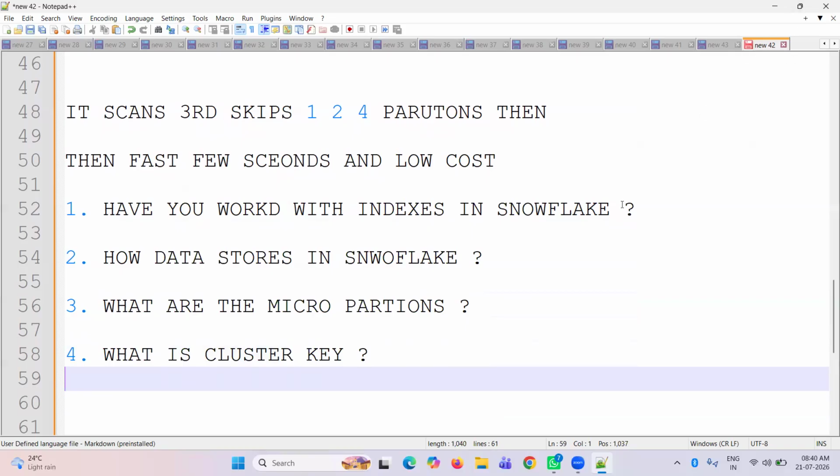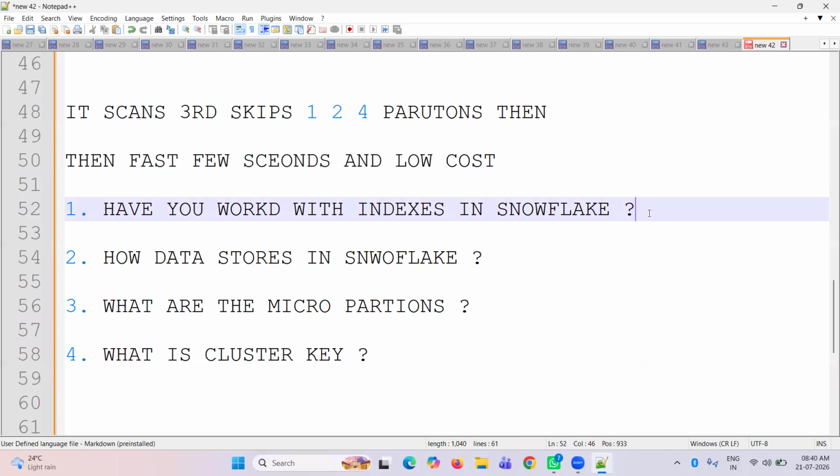Indexes are not supported in Snowflake. We have unique indexes and three types of indexes that work in Oracle and SQL Server, not in Snowflake. Indexes are not supported in Snowflake. Instead of indexes, we have micro partitions and cluster keys.